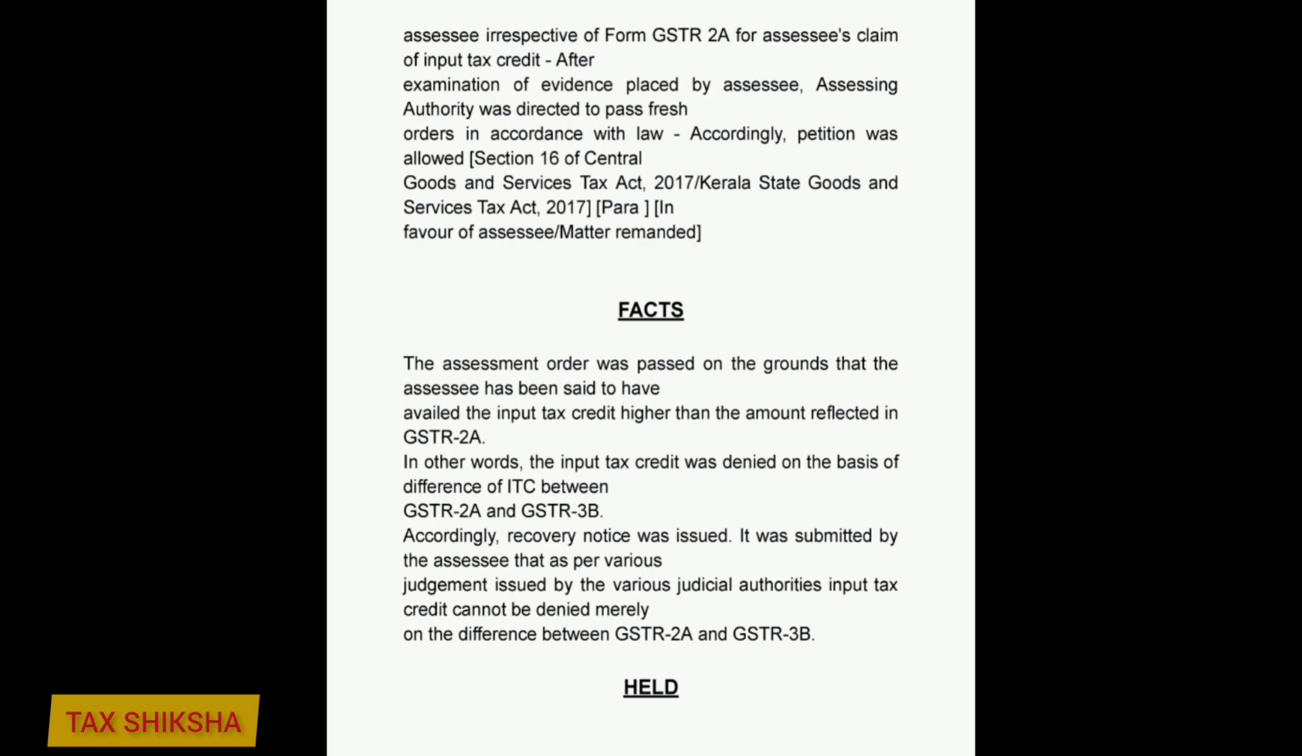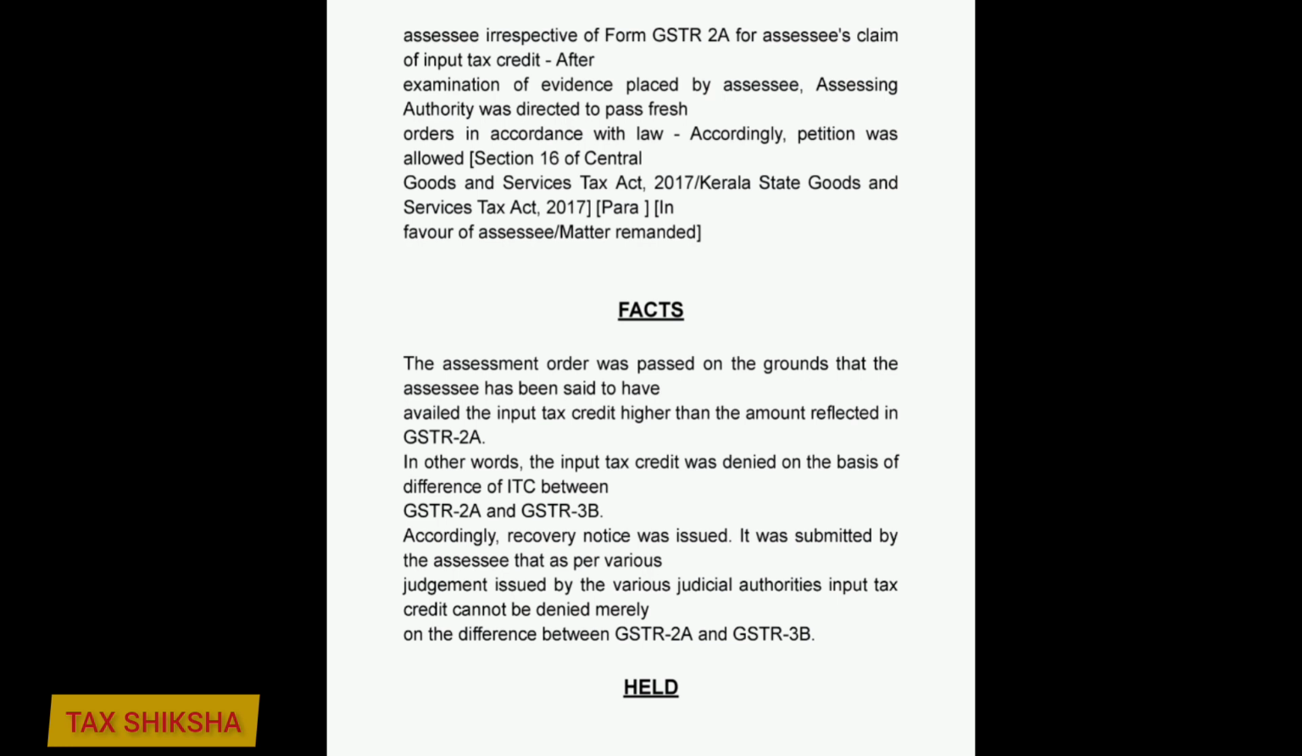Accordingly, petition was allowed. Section 16 of Central Goods and Services Tax Act 2017, Kerala State Goods and Services Tax Act 2017. Facts: The assessment order was passed on the grounds that the assessee has been said to have availed the input tax credit higher than the amount reflected in GSTR2A. In other words, the input tax credit was denied on the basis of difference of ITC between GSTR2A and GSTR3B. Accordingly, recovery notice was issued.